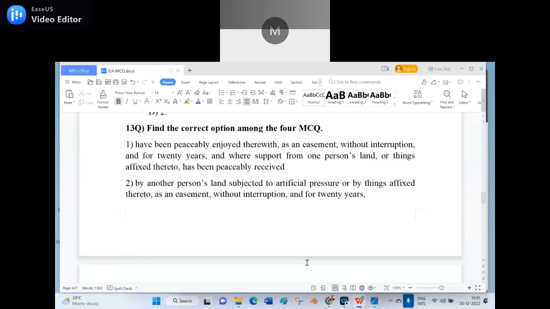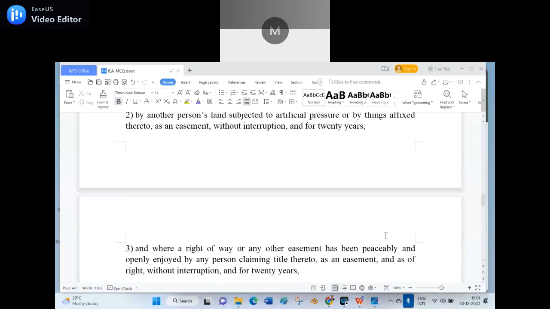By another person's land subject to artificial pressure or by things affixed thereto as an easement without interruption and for 20 years. And number 3, where a right of way or any other easement has been peacefully and openly enjoyed by any person claiming the title thereto as an easement and as of right without interruption and for 20 years.